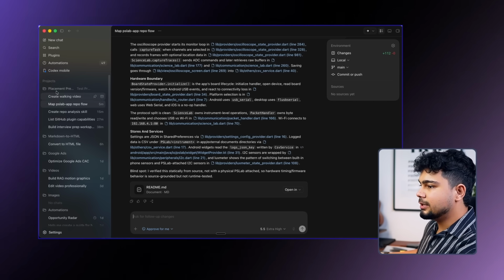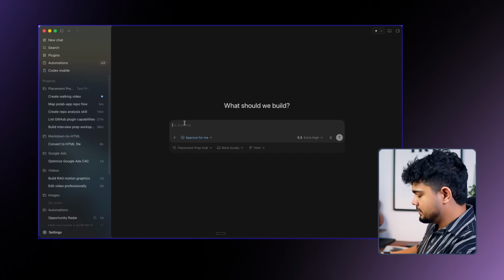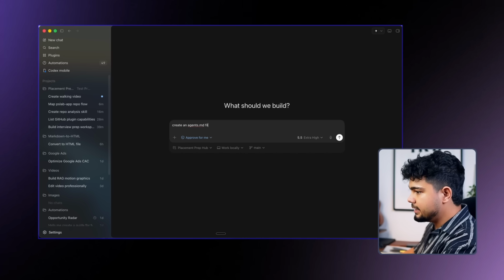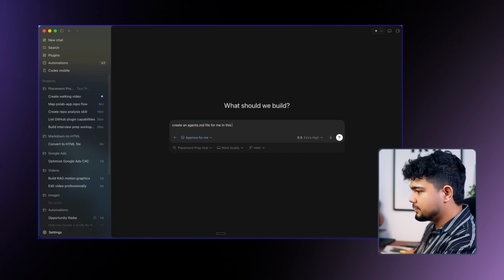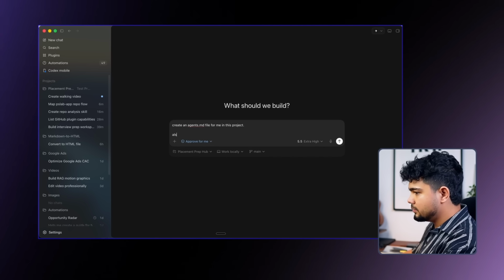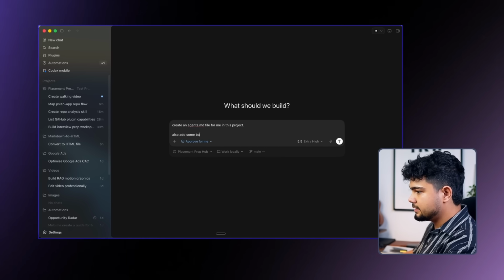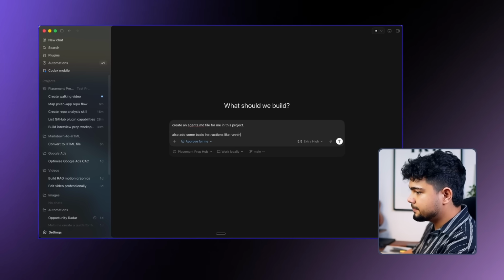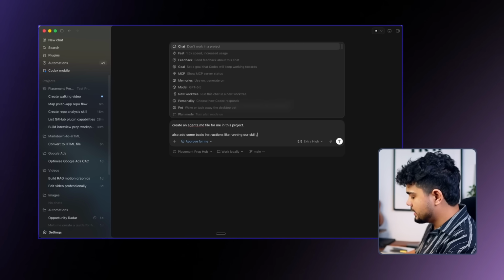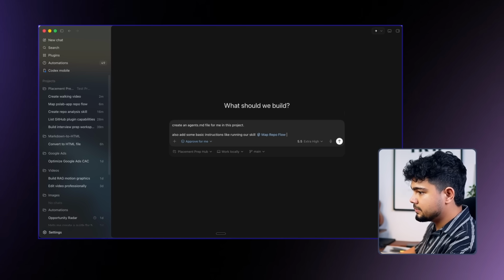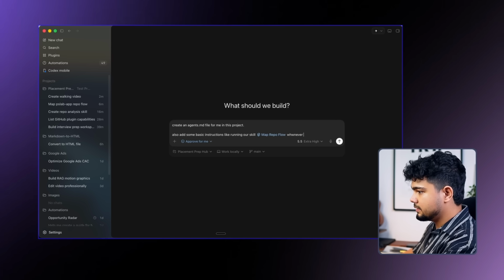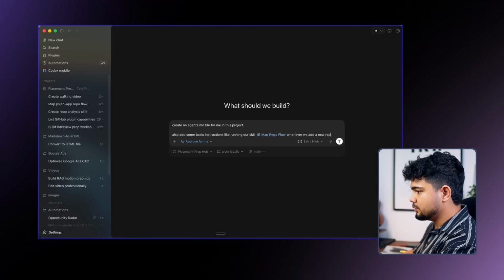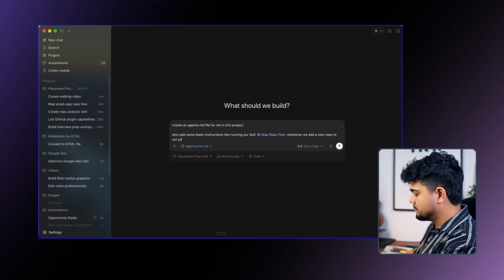So if you want to create an agents.md file, create an agents.md file for me in this project. Also add some basic instructions like running our skill /map repo whenever we add a new repo to our project.